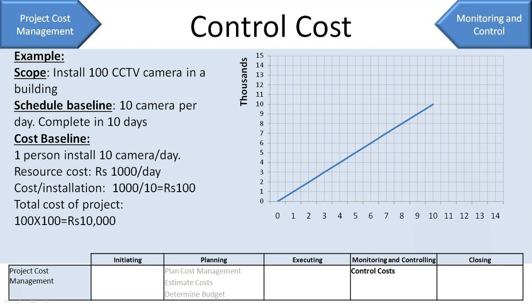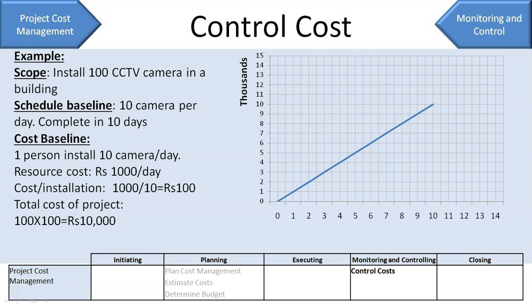And say one technician can install 10 cameras in a day and you have to pay him 1000 rupees a day. So the installation cost will be 1000 divided by 10, which is 100 rupees. And your total budget will be 100 into 100, that will be 10,000 rupees. So this will be your cost baseline. So this is the cost which you have decided for your project.